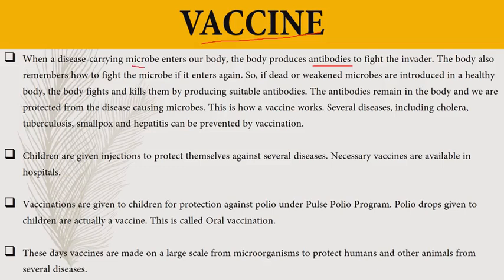Whenever any microbe enters our body, it automatically starts to produce antibodies and fight against those microbes. And our body also remembers how to fight the microbes if they enter again. Even in future, if the same microbe enters the body, our body will be ready to fight against them.